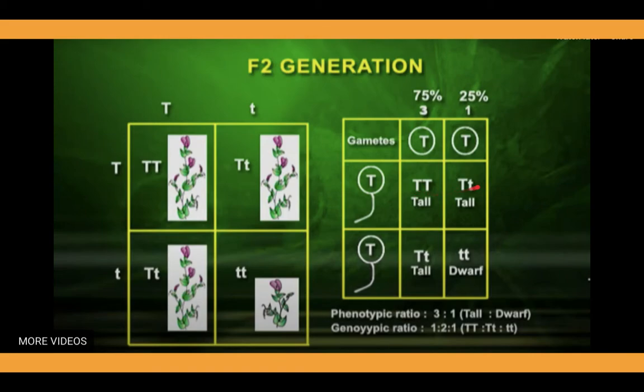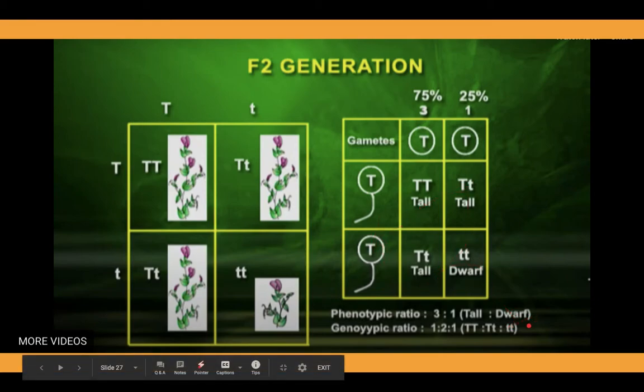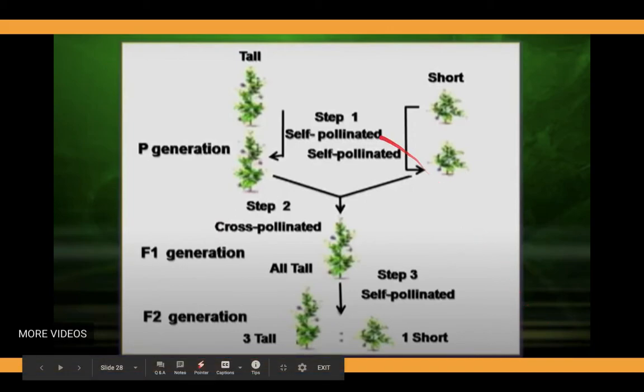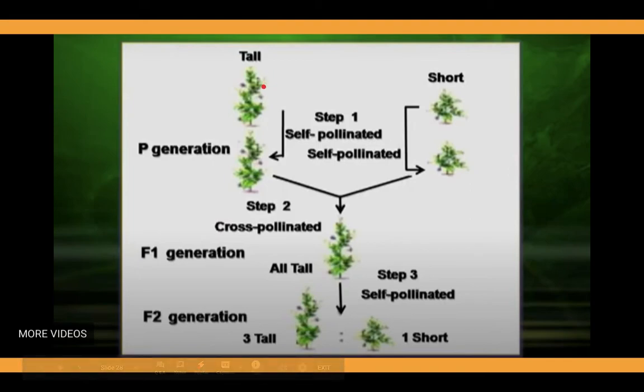where you can see one genotype is capital T capital T, another genotype is capital T small t. Here are the two individual plants, observed by the mixing of these traits. When you try to understand this, two types of gametes are coming from here and two types of gametes are coming from here. Now you can see how the two different types of ratios were observed by Mendel in his experiment.